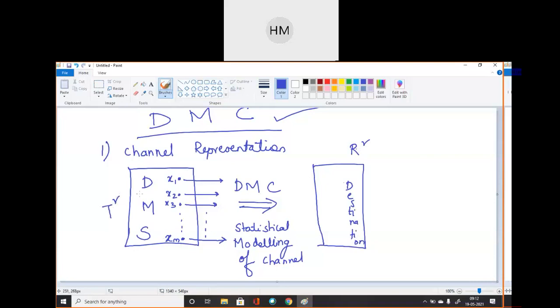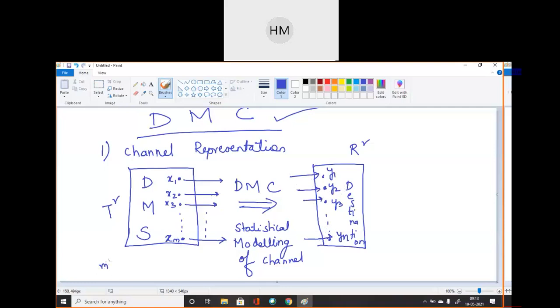This is my transmitter. We are just representing the transmitter by one block and the receiver by one block. Intermediate blocks will be there; we are just representing it for our convenience. So here y1, y2, y3 up to yn messages will be received. So this is my discrete memoryless channel representation.